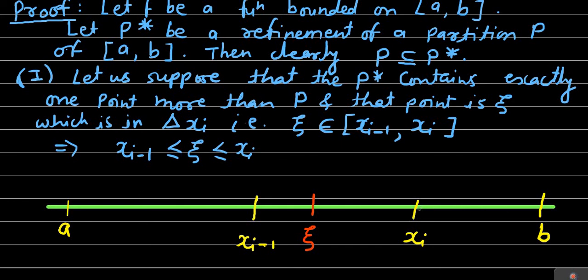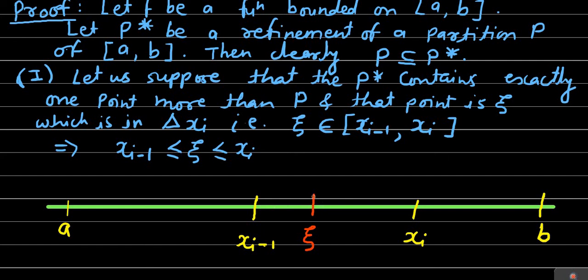Similarly, the contribution of the lower sum for the subintervals from x_i to b will be the same for the lower sum over partition P as well as over partition P star, because from x_i to b the partition points are the same, and from A to x_{i-1} partition points are the same.